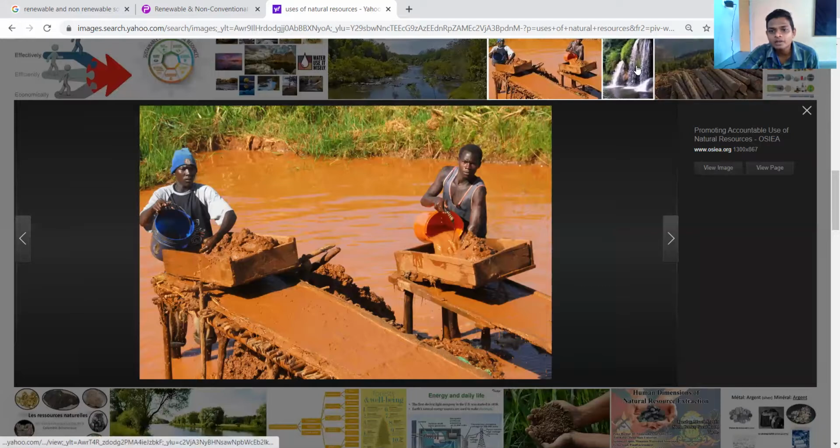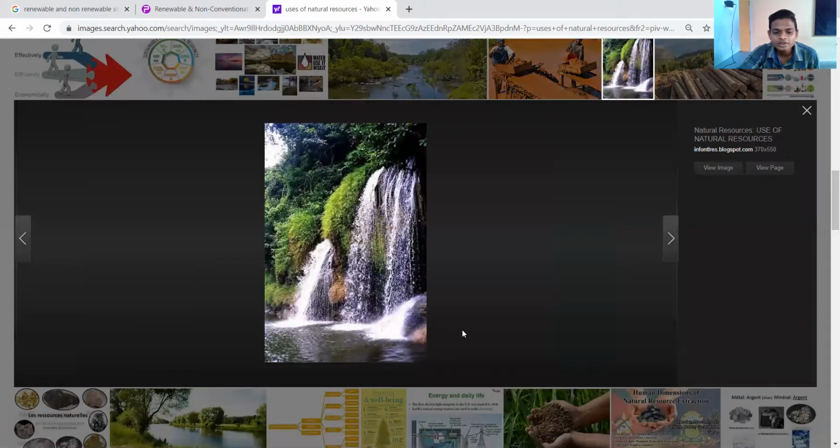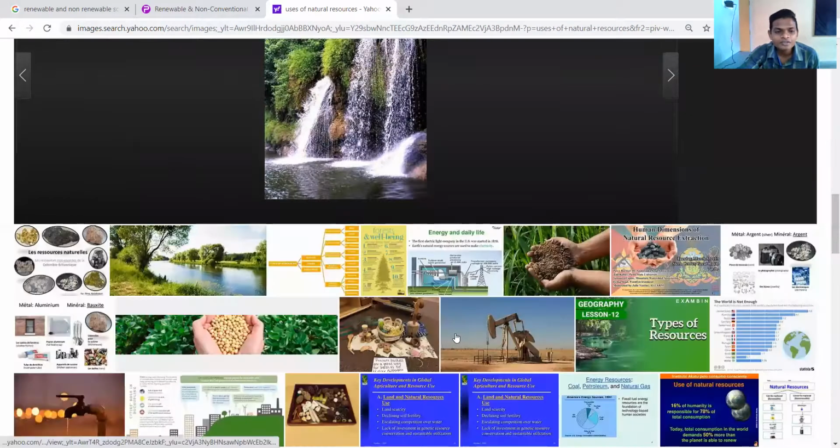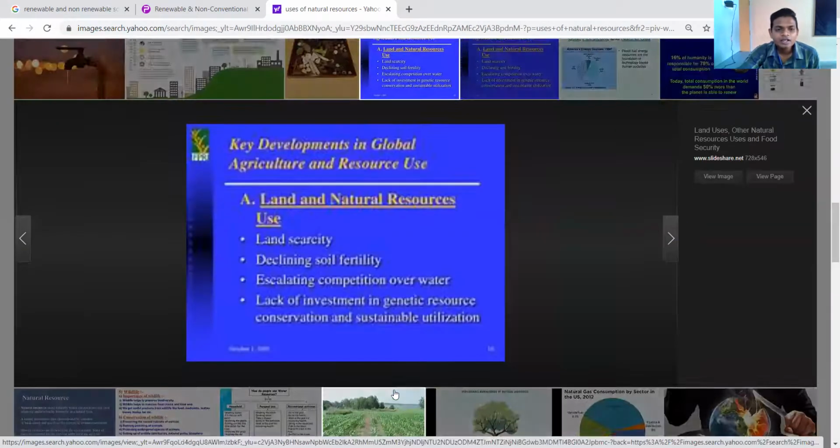Then water resources, energy, different things that we are using every day. Another key development in global agriculture and resources: land and natural resources, land scarcity, decline of soil fertility.